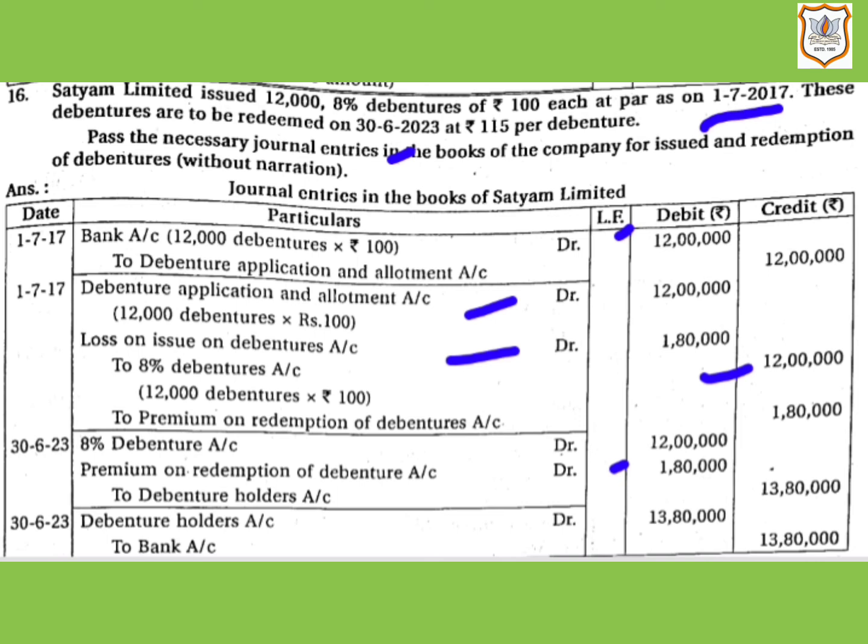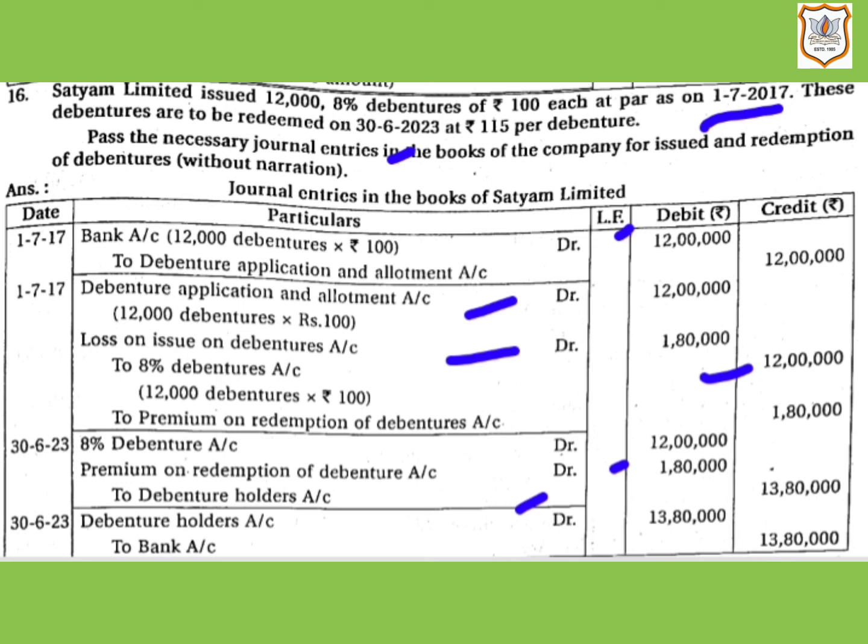So here 12,000 debentures multiplied by rupees 115, that is face value plus premium amount, that is 100 plus 15, that comes to 115. So 12,000 debentures multiplied by rupees 115 comes to 13 lakh 80,000. Here debenture holders are creditors or a liability to the company, so debenture holders account will be credited.